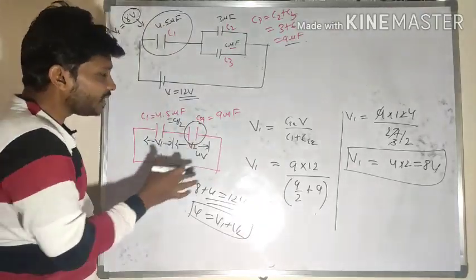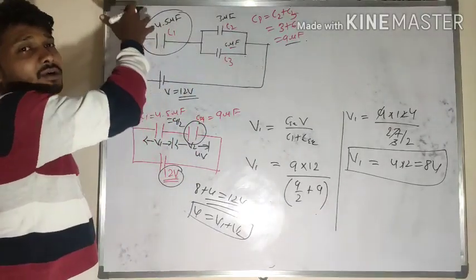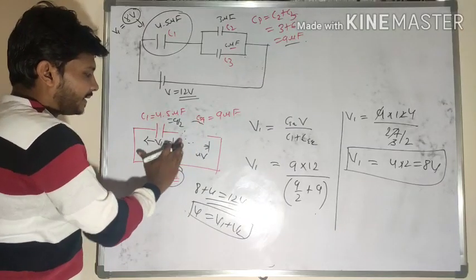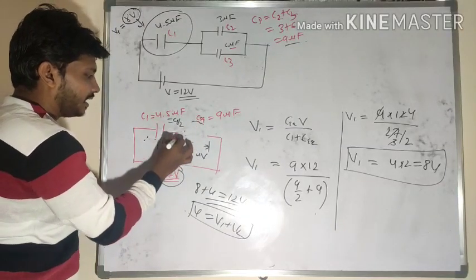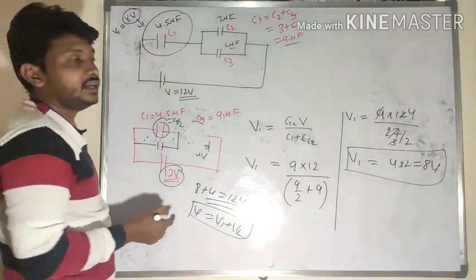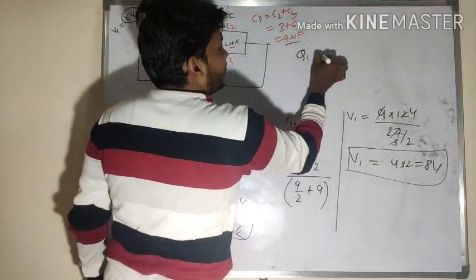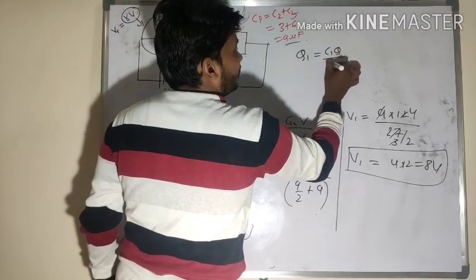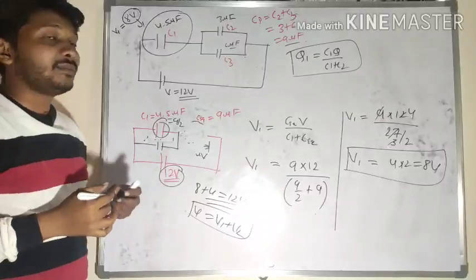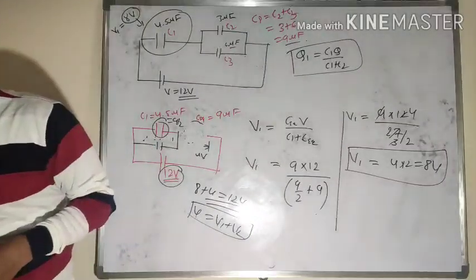Suppose these two capacitors are arranged in a parallel combination, then how to calculate the individual charge on each capacitor? So Q1 is equal to C1 into Q divided by C1 plus C2. So this is the formula to determine the individual charge here.